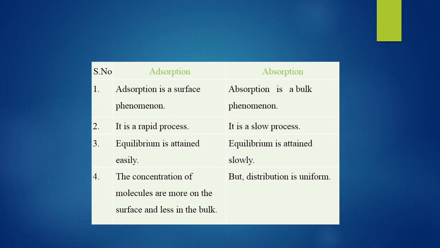But absorption is a bulk phenomenon. The molecules are uniformly distributed throughout the body, both at the surface as well as the inner part of the body. It is a slow process and takes more time, and the equilibrium attainment also takes more time. So in adsorption, more molecules occupy a particular area, but in absorption the molecules are uniformly distributed. These are the differences between adsorption and absorption.